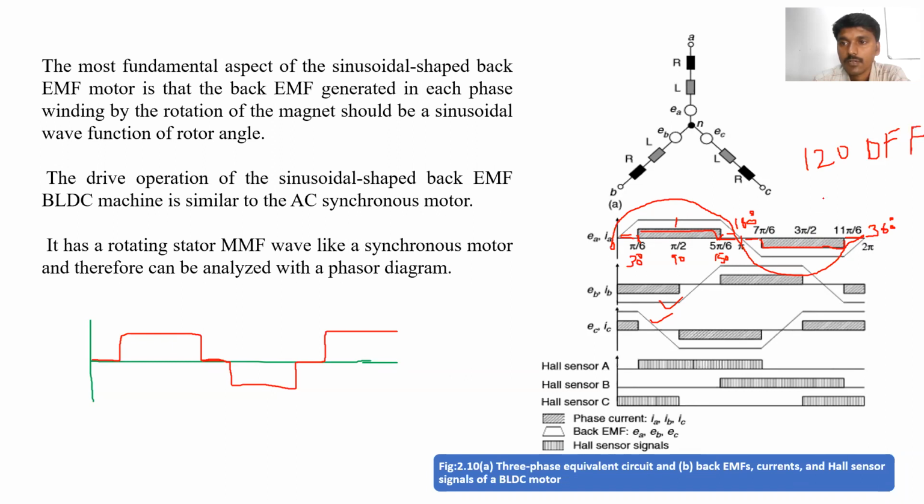120 degrees off, and 240 degrees current is flowing. Okay, maybe positive or negative. Is it clear? So these are the trapezoidal waveforms and square waveforms. These are the signals sensed by Hall sensor A, Hall sensor B, and Hall sensor C. Clear?